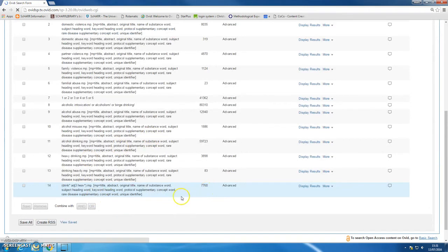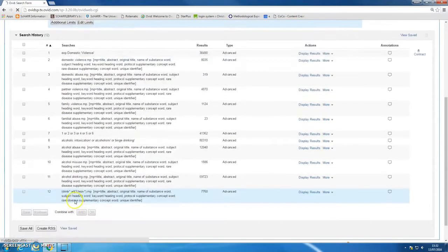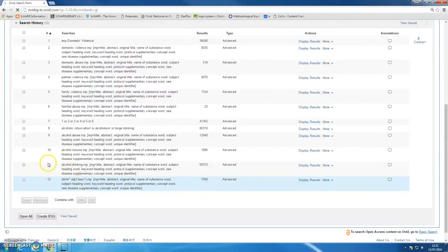Okay, so that search string, drink adjacent to heavy, actually replaces the last couple of search strings I've done around heavy drinking. So I'm going to delete the previous 2, knowing that everything they found will be found by line 14 as it currently is. So I'll remove those and it renumbers the searches.